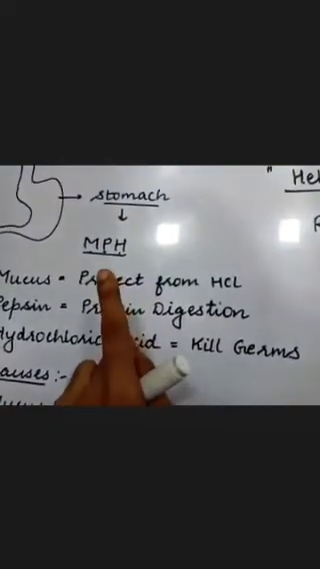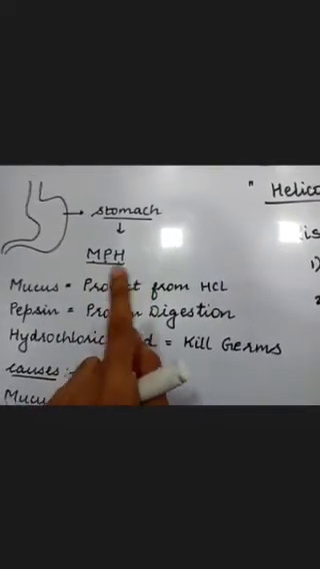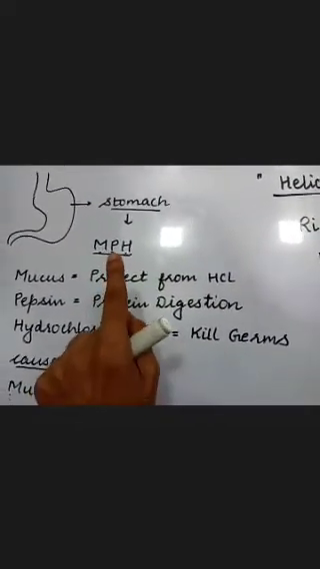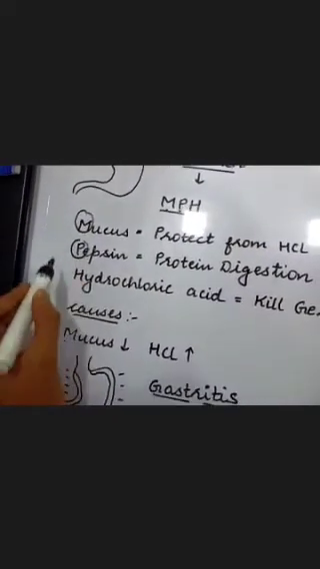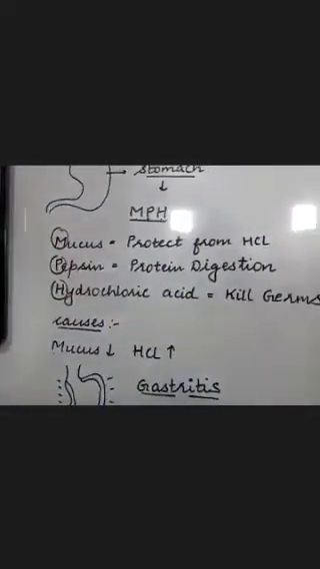I'll repeat the point once again, not an issue. Okay, see, my dear students, what happens is we have started with the basic structure. Inside the digestive system, we have this organ called the stomach. Stomach produces three important chemicals. Remember the rhythm, MPH, MPH. M stands for mucus, P for pepsin, H for hydrochloric acid.